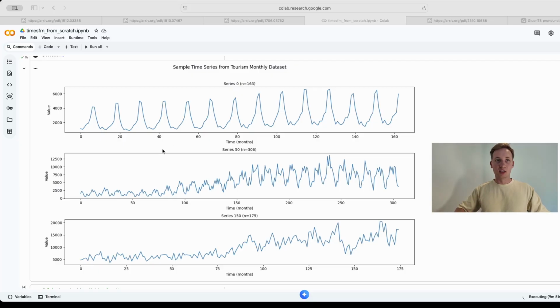Now look at the scale difference between the three series. One sees around 20,000 visitors per month and another sees around 200,000 visitors per month. If you just threw this into the same model without any normalization, the large series would completely drown out the signal from the small one. That is problem number one we will solve.